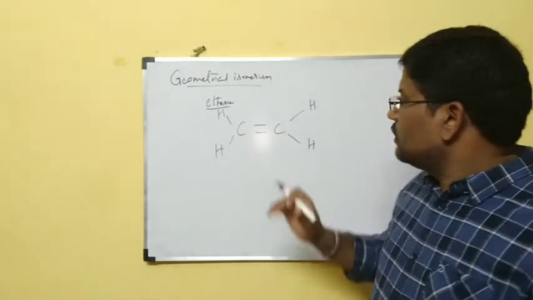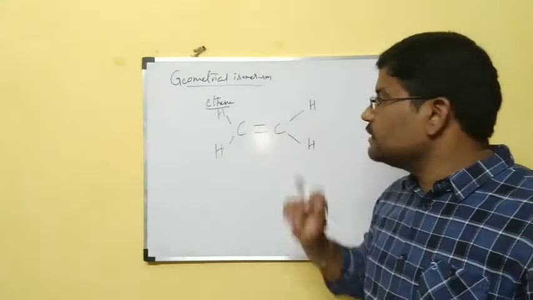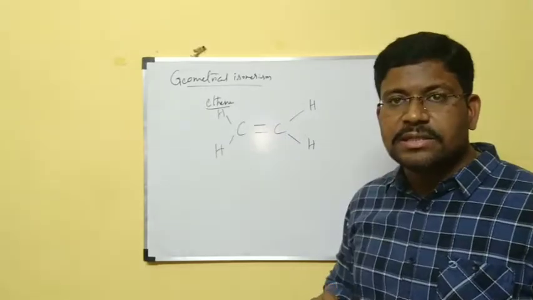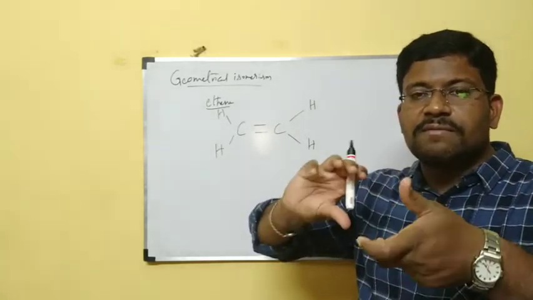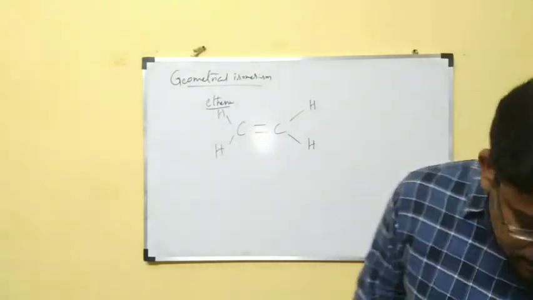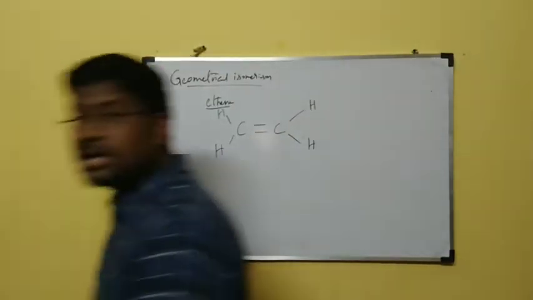Sorry, not ethene. I will take one more example. For understanding the double bond, I told you like this: as a double bond is present between carbon and carbon, there is no chance of rotation. It is locked. Now I am going to explain geometrical isomerism with the help of one example.